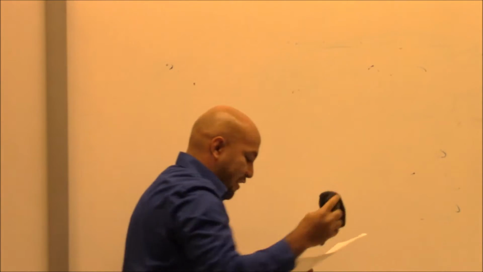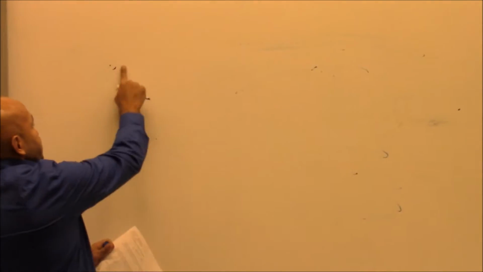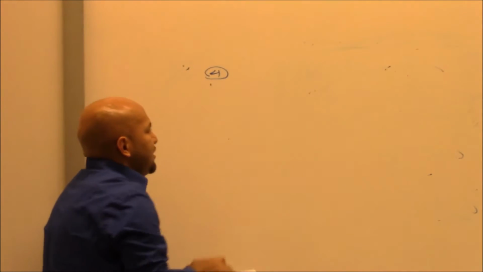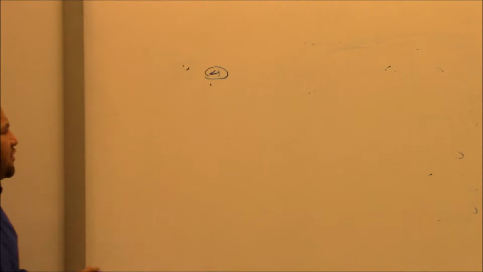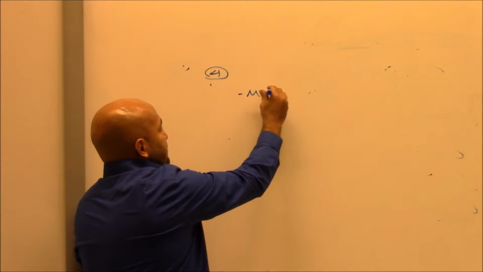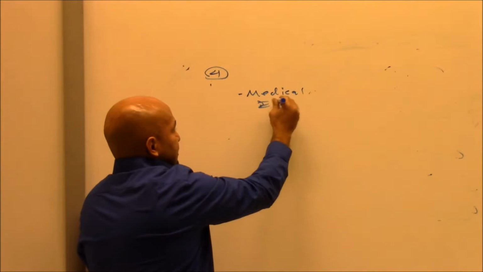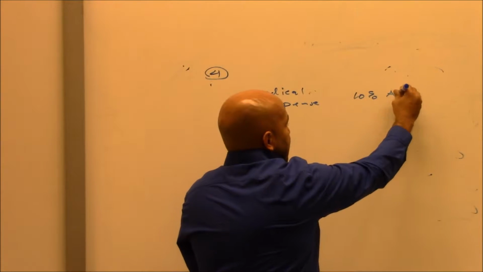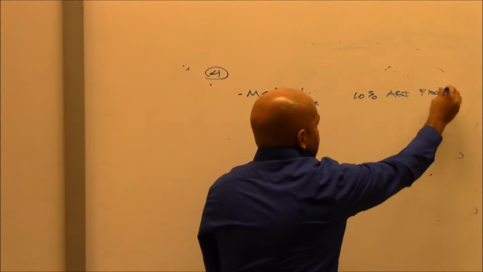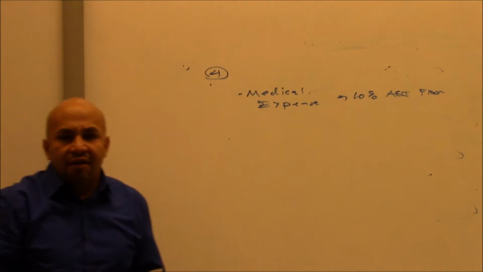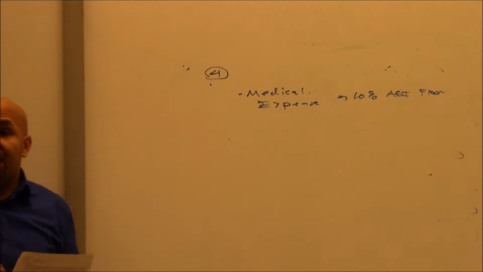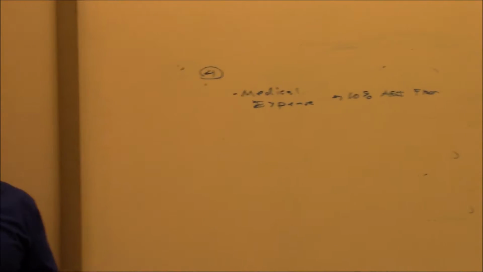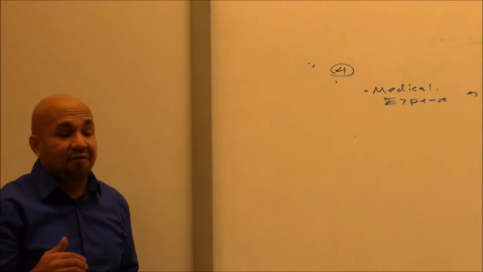Question number 4, I'm asking to list the categories of deductible expenses for itemized deduction. Interest? Let's actually try to do it in order. Before interest, what do we have? Taxes. Medical. Medical expenses, and remember, medical expenses have a 10% AGI floor, which means you deduct everything in excess of the 10% AGI floor.